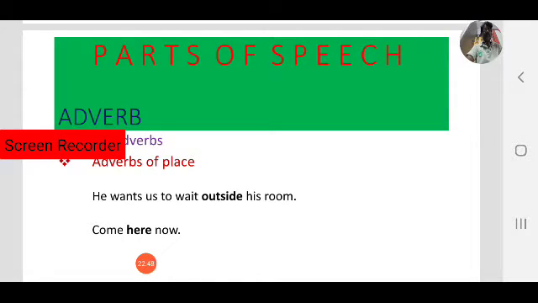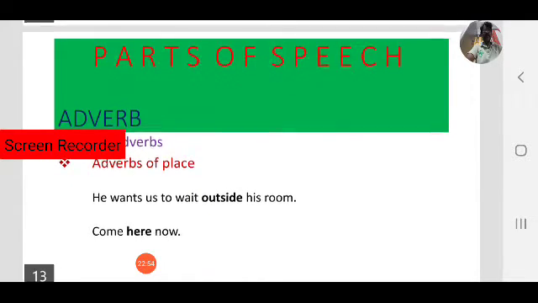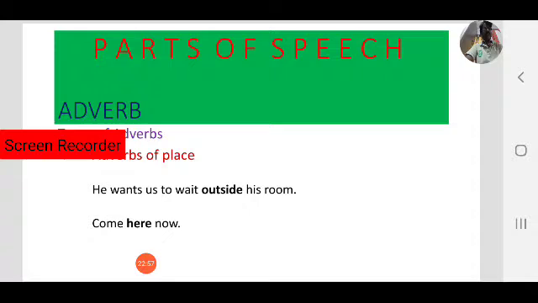Come here now. Same example, compared to the previous one. So adverbs of time, frequency, and duration. Here, come here now. Now is also an adverb. Where? Here comes under adverbs of place. Now comes under adverbs of time, as in the previous kind of example.